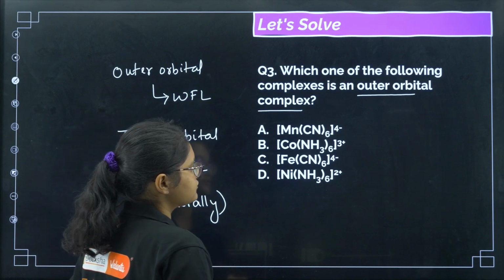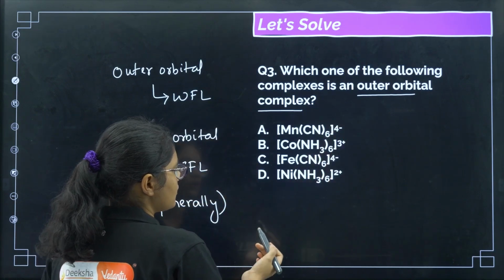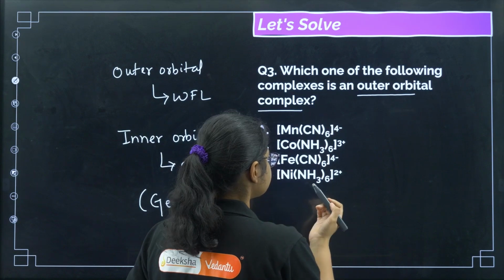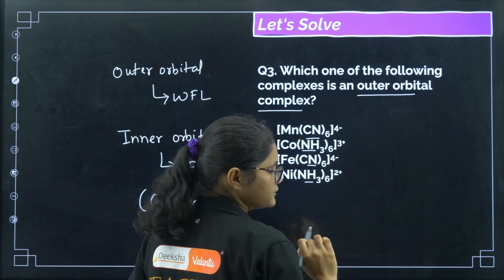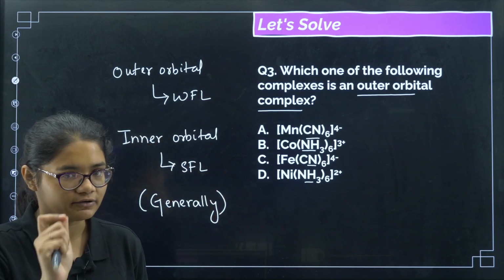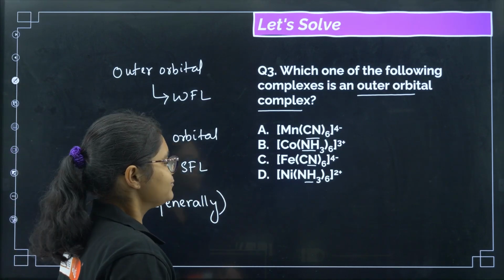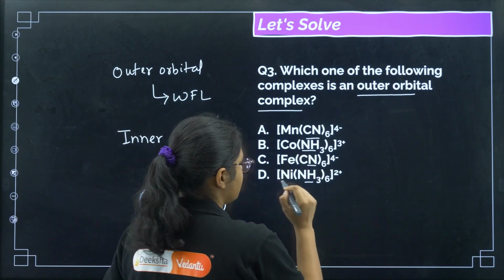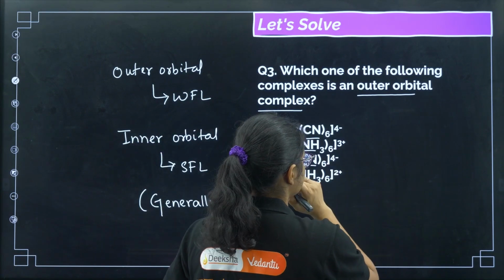Now we need an outer orbital complex, so for that we need weak field ligands, but here all are strong field ligands. I'll give you the list of which is strong field and which is weak field once we go to crystal field theory. Then how can we check here? Let us check example by example. Mn(CN)6, so the manganese oxidation state is +2, right?